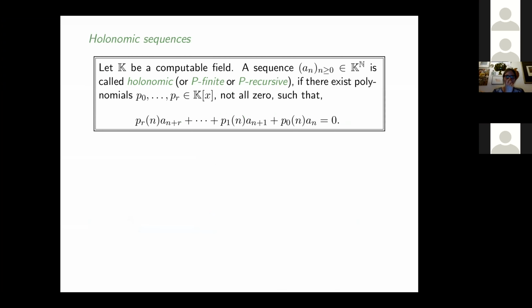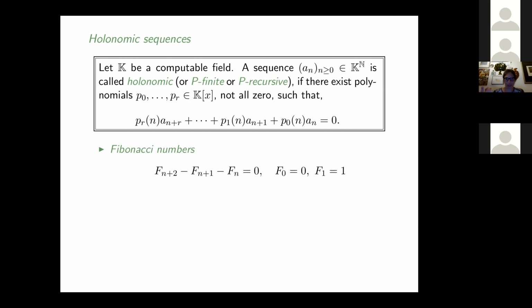So holonomic sequences, I call a sequence holonomic if it satisfies a linear recurrence with polynomial coefficients. And we saw a very similar definition in Lewis' talk about C finite. Other names for holonomic are also P finite or P recursive, for polynomial coefficients. My first example for holonomic sequences actually are the Fibonacci numbers again. So we have seen this recurrence. These are C finite, which is a special case of P finite.